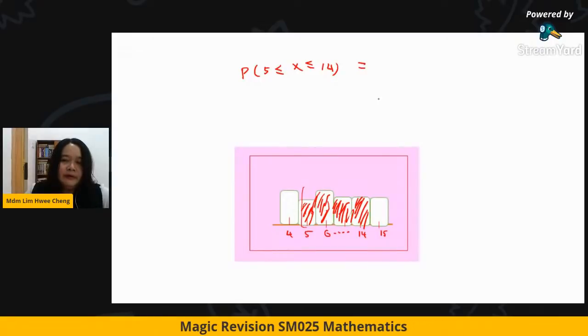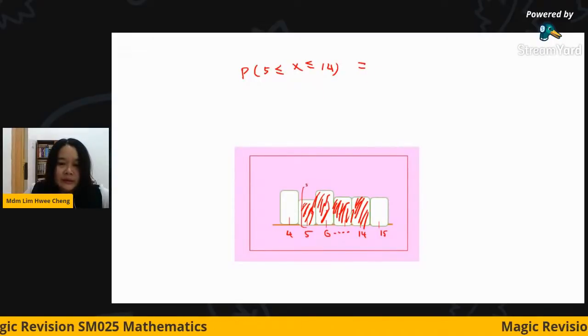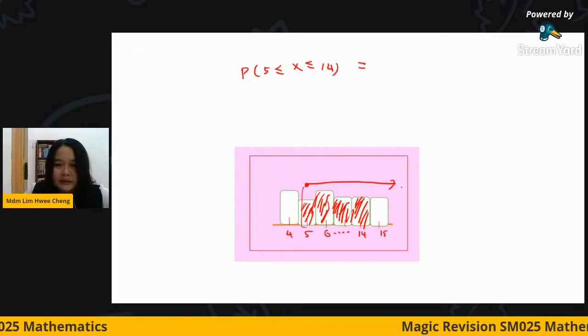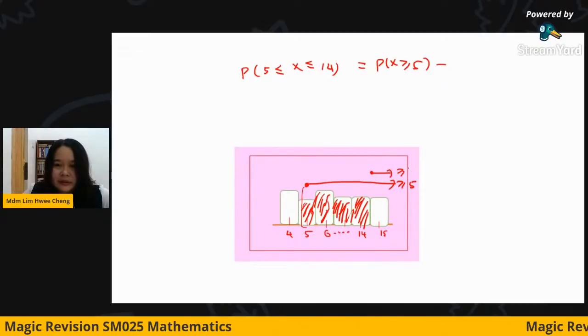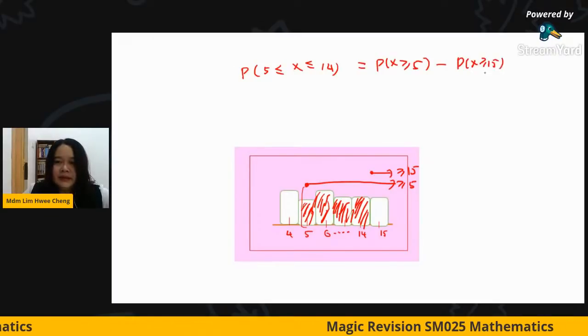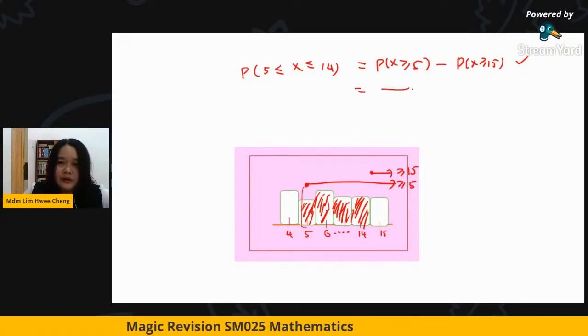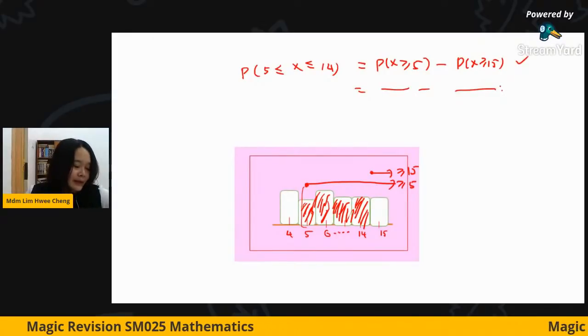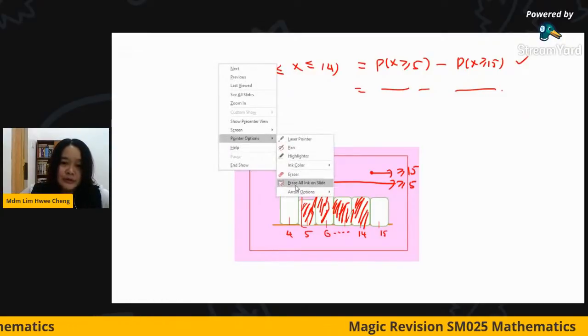Okay, so when I read from the table, my table has the sign equal, greater or equal. So I have to read greater or equal than 5. So I have the probability X greater or equal than 5 minus the probability greater or equal than 15. This one must be correct first before you read. Then you read from the table, then you will get the answer. So this is how I suggest to my students.